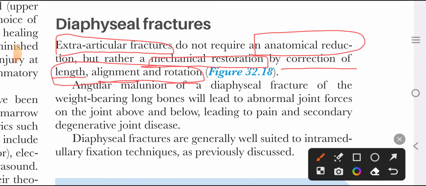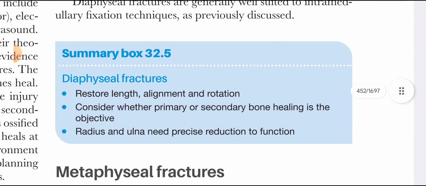Diaphyseal fractures are usually treated with intramedullary fixation techniques like intramedullary nails. Okay, coming on to the summary box.